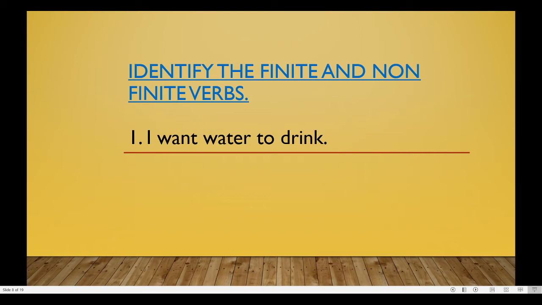So what is the finite verb? The finite verb is want. And what is the non-finite verb? The non-finite verb is to drink. Why? You can easily identify this because just try changing the subject from I to he. You can see that want will become wants. That means want is a finite verb and to drink is a non-finite verb.